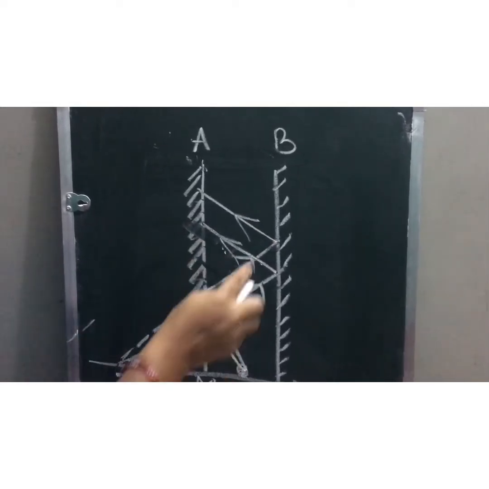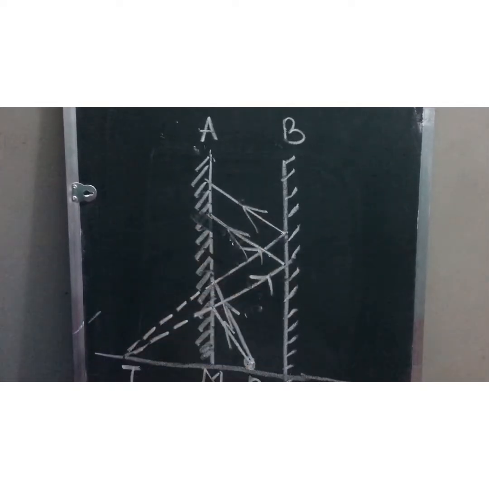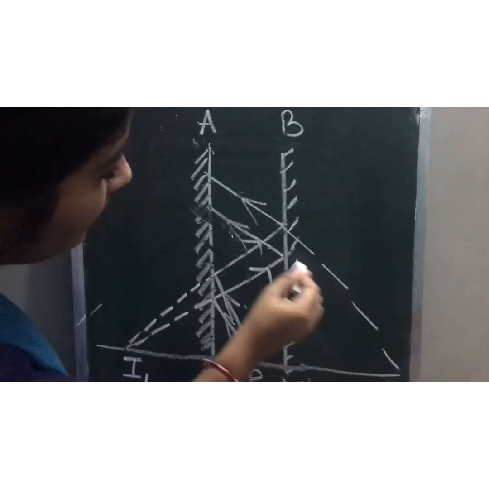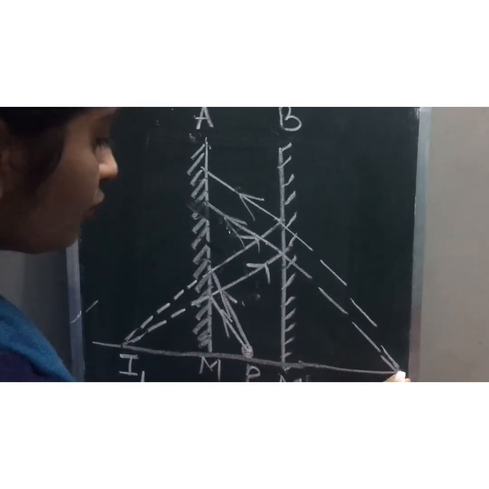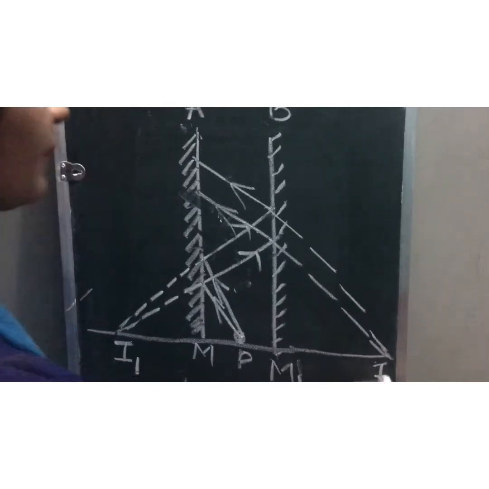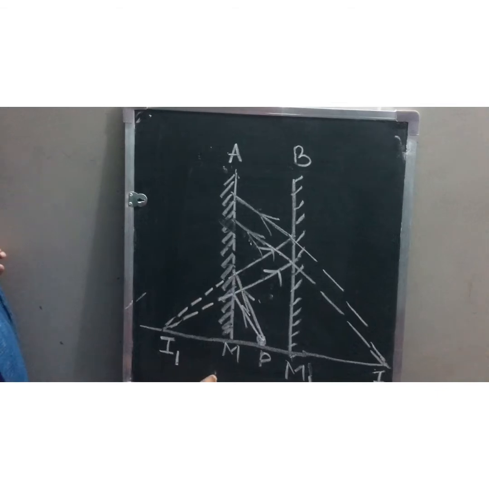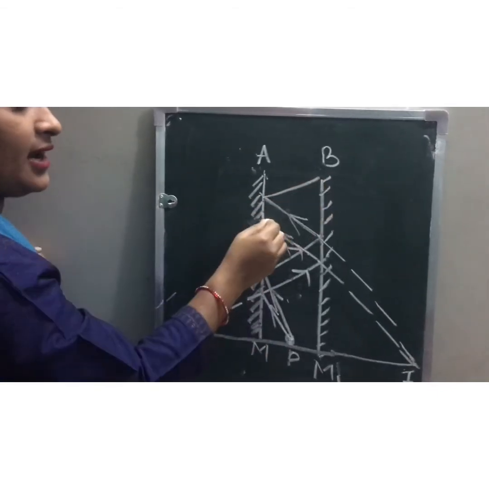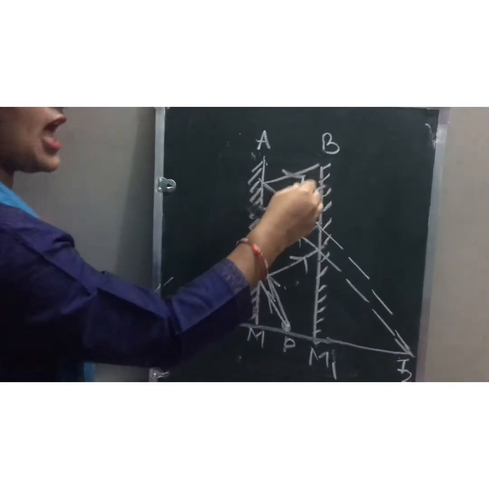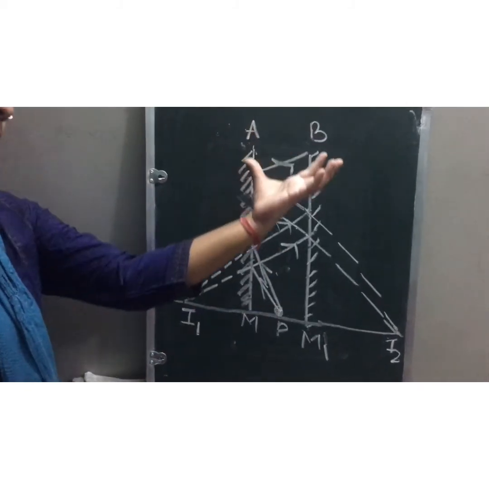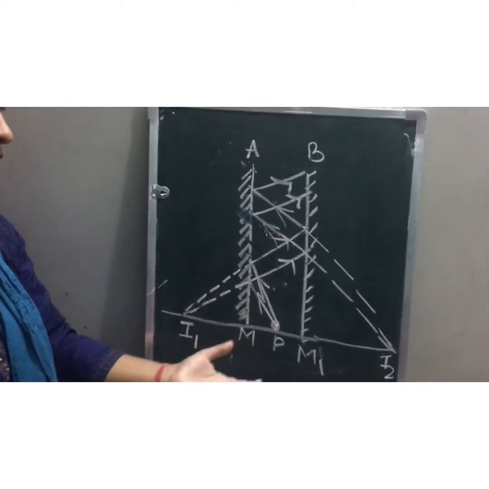Reflected. Now these two rays will also not meet, so again they will be extended back and will make an image, I2. Likewise, these rays will act as incident rays for AM1 and will again be reflected. The same process continues to occur when the plane mirrors are placed parallel to each other.